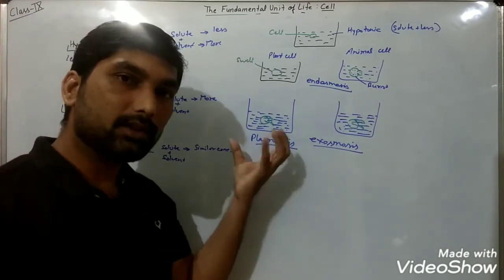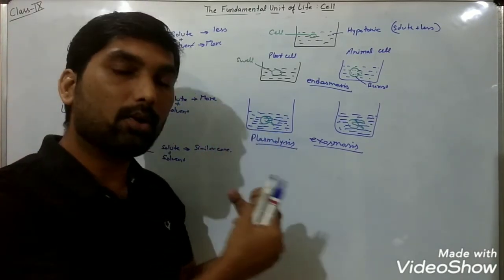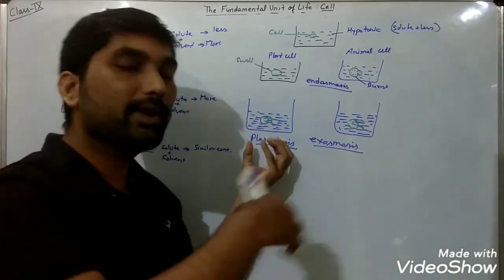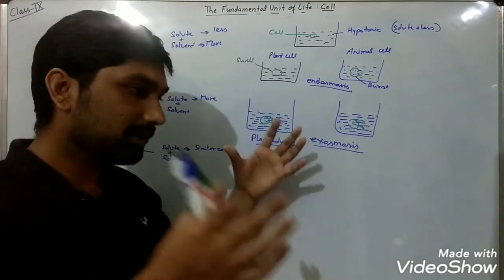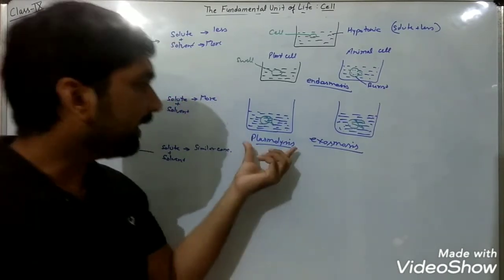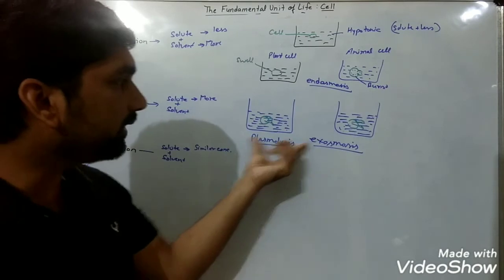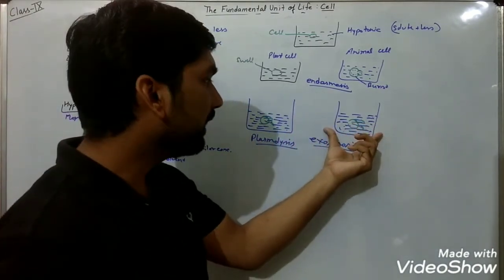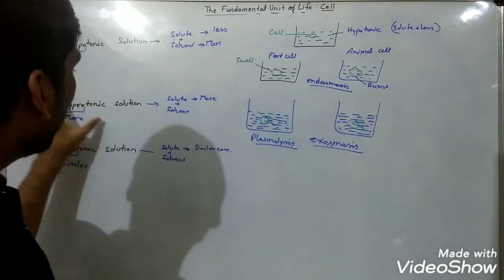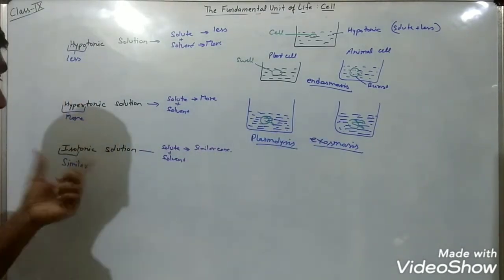Plasma means the fluid part of the cell present inside the cell membrane. Since the fluid is removed, the cell membrane moves away from the cell wall, and that is known as plasmolysis. This is exosmosis, for example in a plant cell and an animal cell when both are kept in a hypertonic solution.